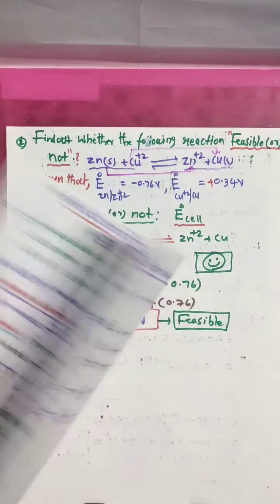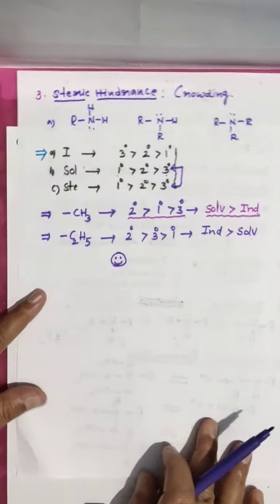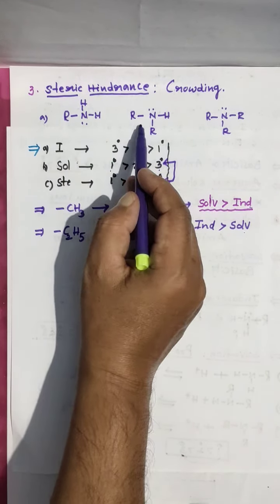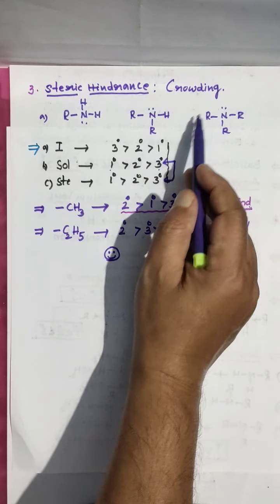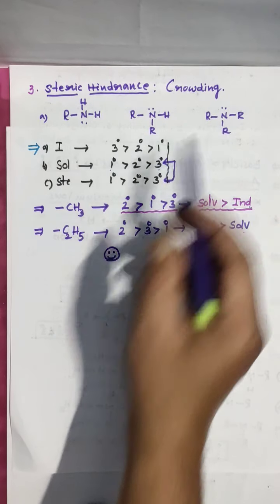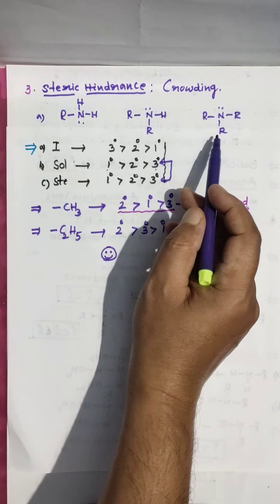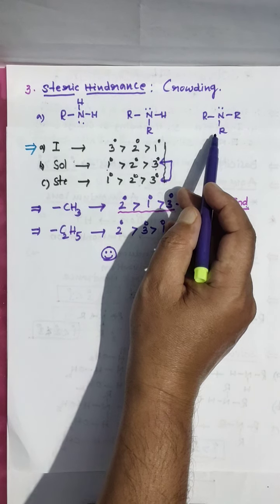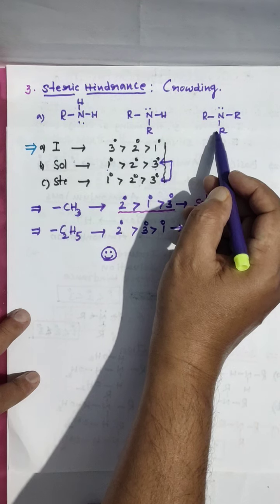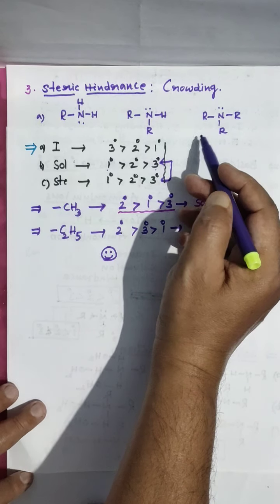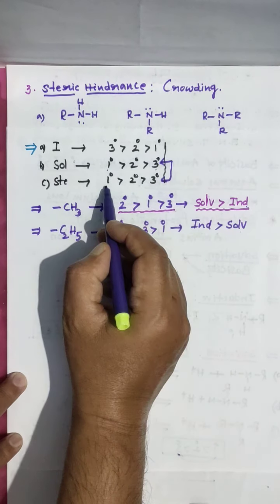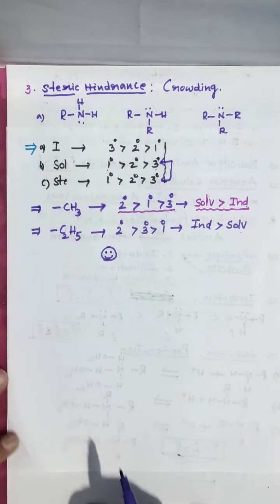In steric hindrance, here 1 group, here 2 groups, here 3 groups. As the number of electron donating groups increases, steric hindrance is more. As steric hindrance is more, solvation, that is addition of water molecules, is less. That's why I gave 1 greater than 2, 2 greater than 3.